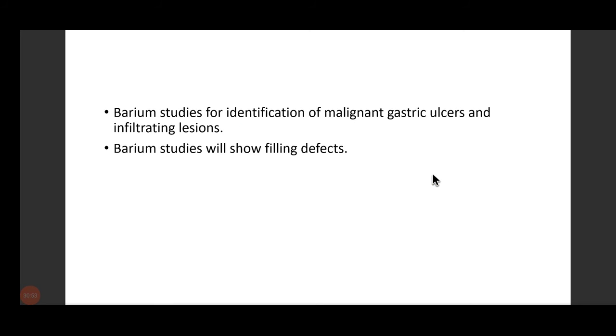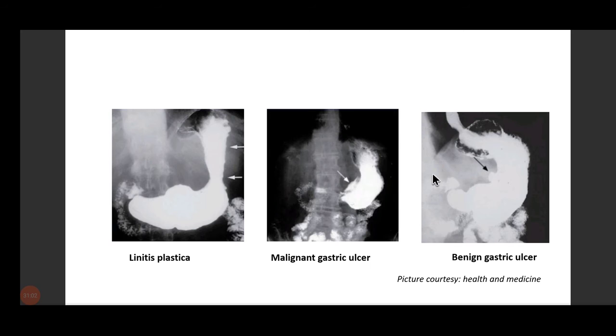Next, we go for barium studies. We don't do it, but I have included it just to show you the filling defects. Barium studies we do. These are the types of barium studies. In Linitis plastica, typical leather bottle appearance. You see, the stomach is not appreciated. It becomes straight, pipe-like. Okay, it becomes straight. Fibrosis happens in the gastric wall.